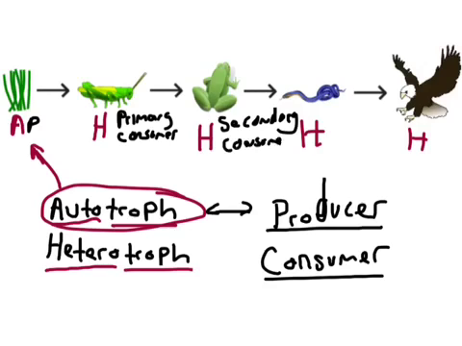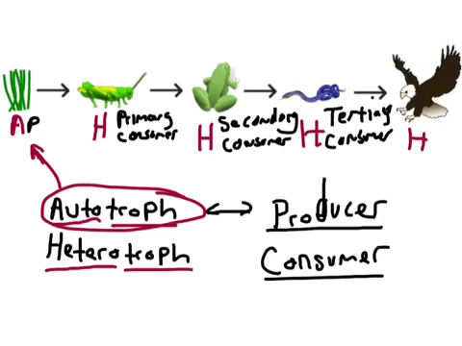Secondary consumer. And then if you're the third in a food chain, if you eat the secondary consumer, like the snake is, you are called a tertiary consumer.